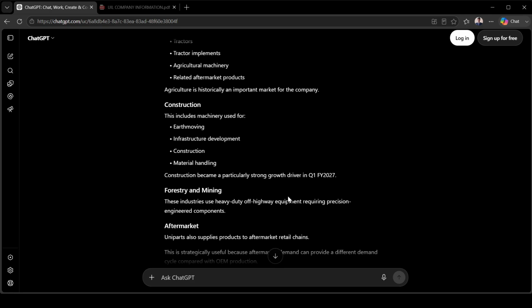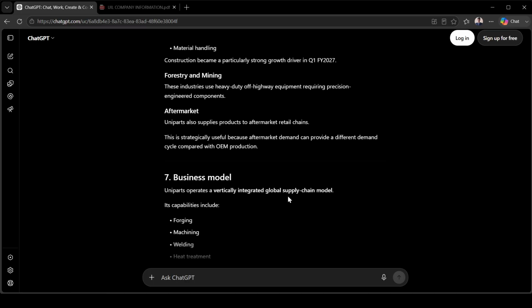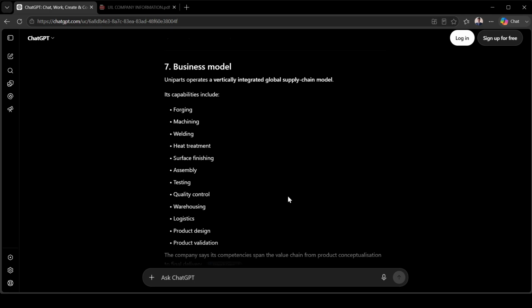Construction. This includes machinery used for earth moving, infrastructure development, construction, and material handling. Then forestry and mining. These industries rely heavily on equipment repair and precision machine components. Aftermarket: Uniparts also supplies products to aftermarket retail chains. This is strategically useful because aftermarket demand can behave differently from the OE business model.